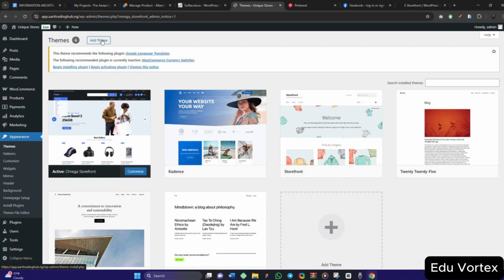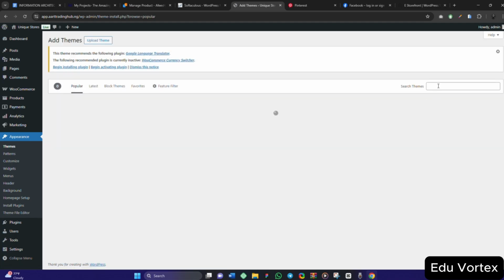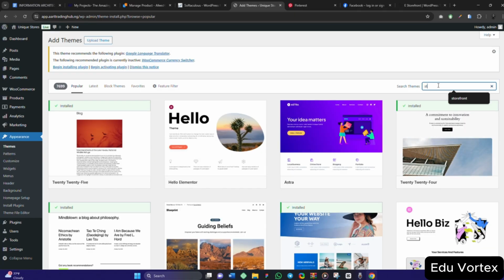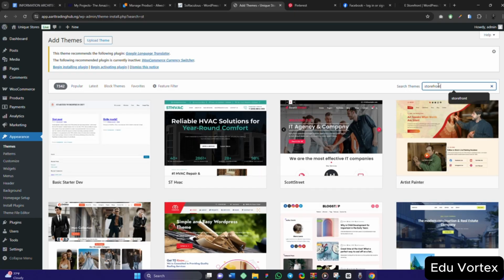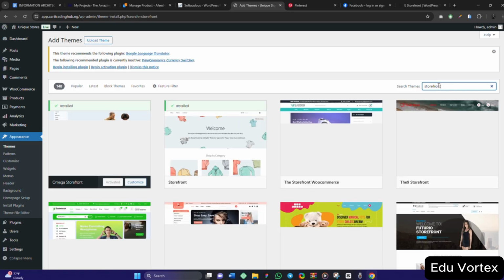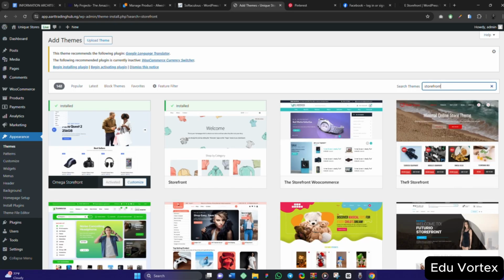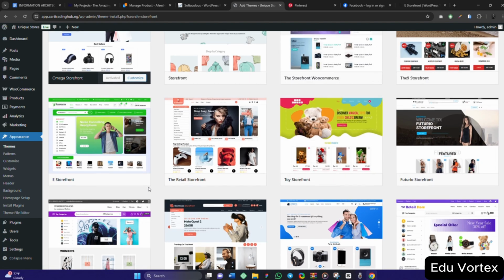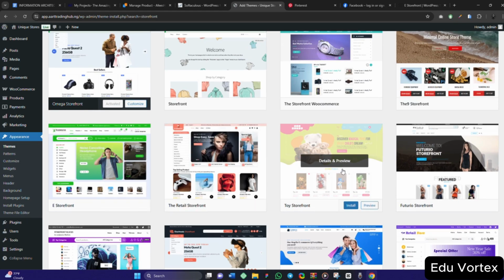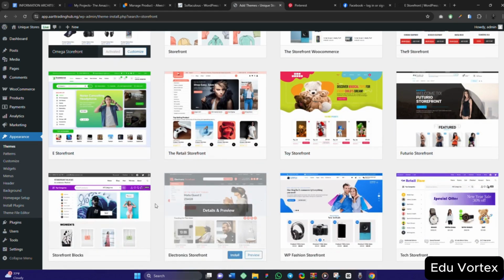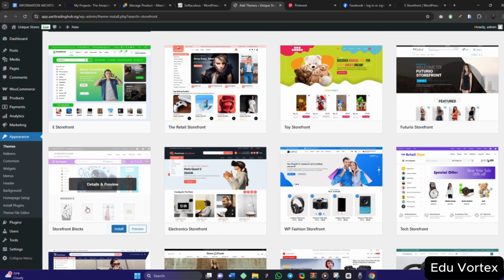So let me add another theme. I want to add another theme. So I need to compare three themes. I said that I have a theme I use already, but I'm trying to weigh out options here. These are the normal WooCommerce themes. So I'm trying to weigh out options. So this stuff font block, I think it looks nice.